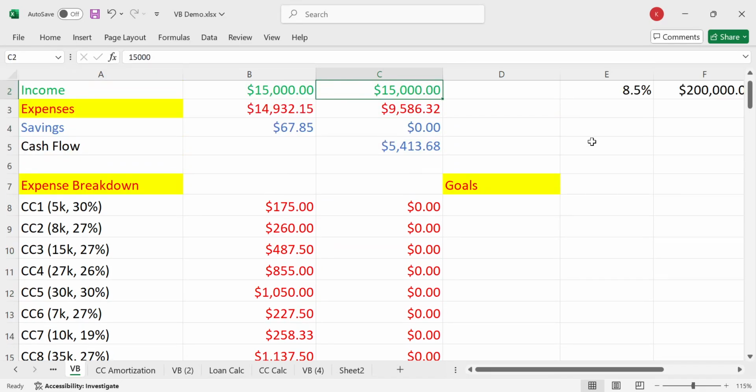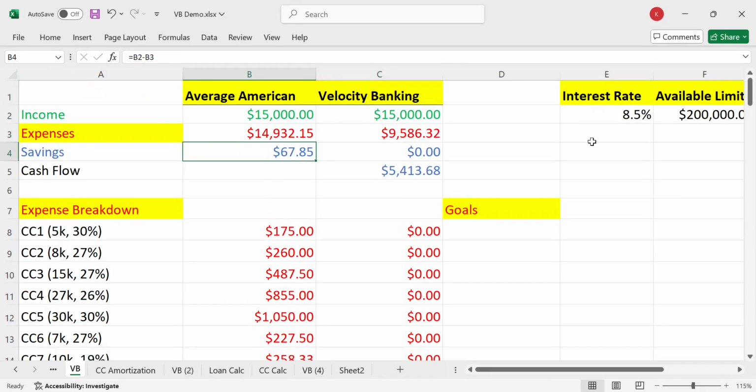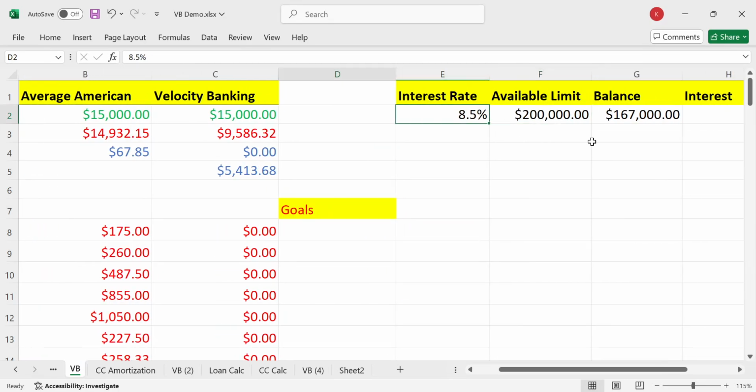And then the final part of this, take a look at this, we went from 6785 to $5,000 of cash flow in an instant. Isn't that crazy? So the final step of this is you're going to put your entire 15 grand paycheck into that line of credit. Remember, the paycheck goes into the line of credit, and then your expenses come out of that line of credit. And then your cash flow is going to reduce the balance of that line of credit every single month by about 5 grand and some change, which is the interest on that line of credit.